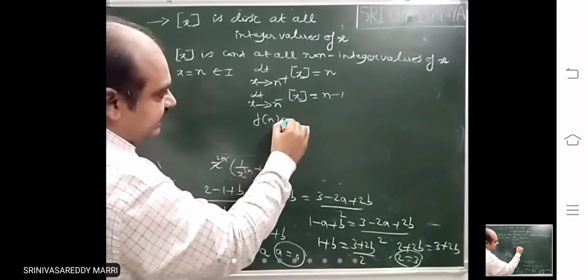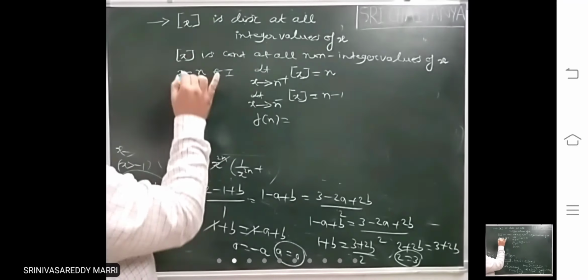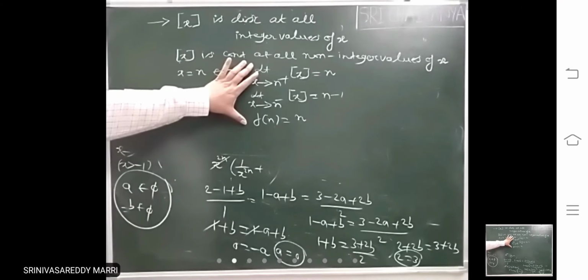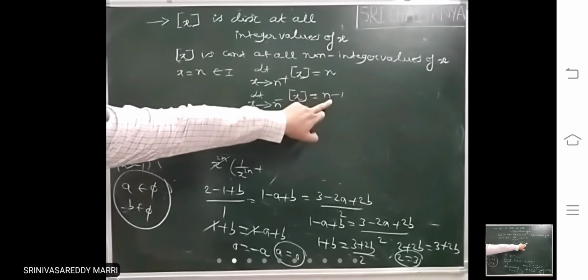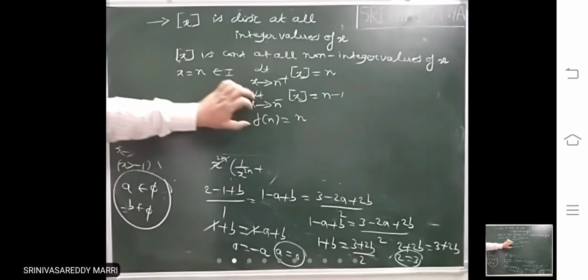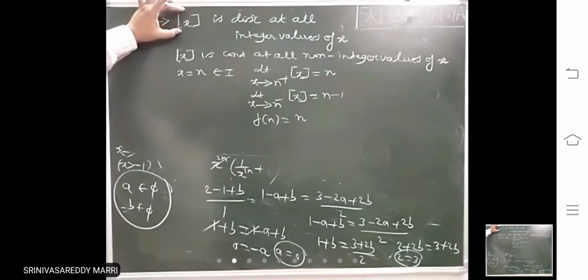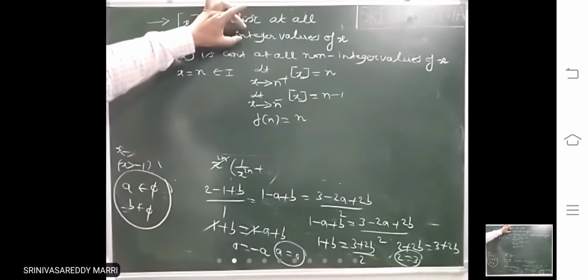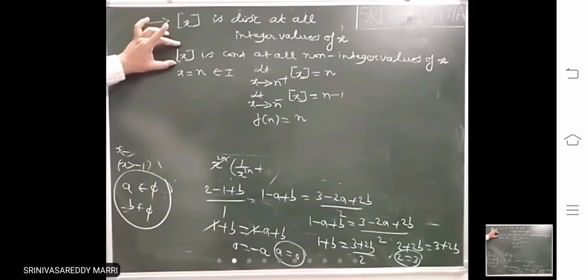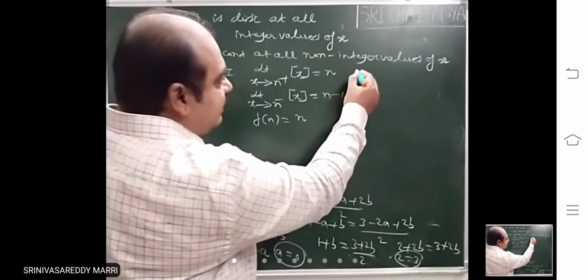And f of n is what? f of n means, here substitute n. These three will not be equal. Look at, this is n, this is n minus 1, this is n. That means these three are what? Not equal. That means step x will be generally discontinuous at all integer values of x. Step x will be continuous at all non-integer values of x.